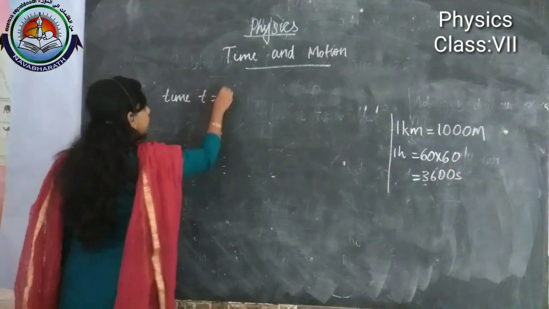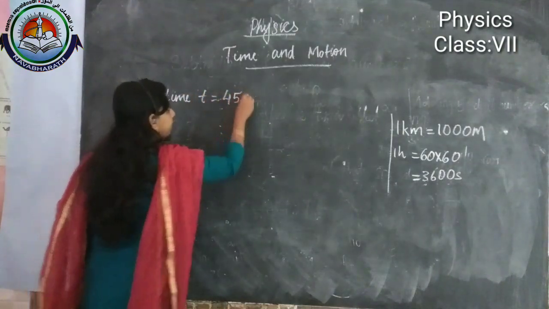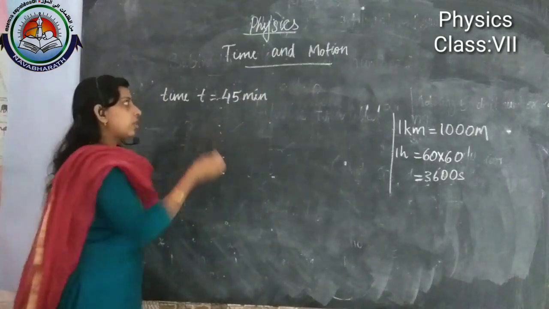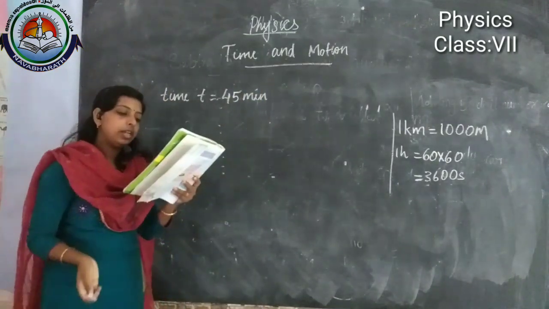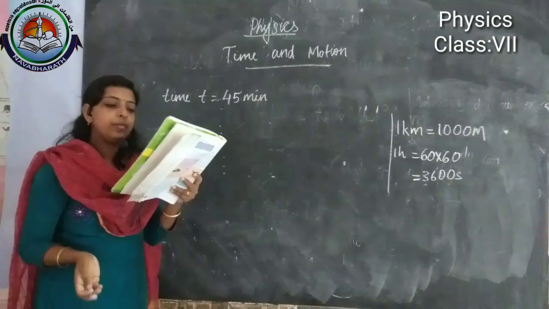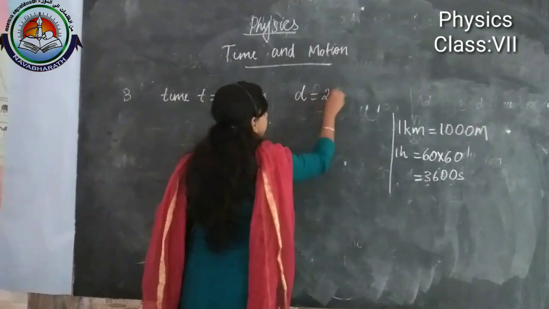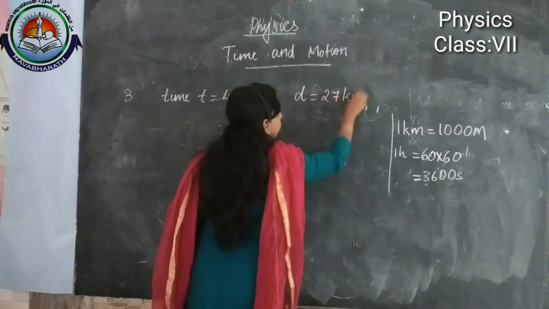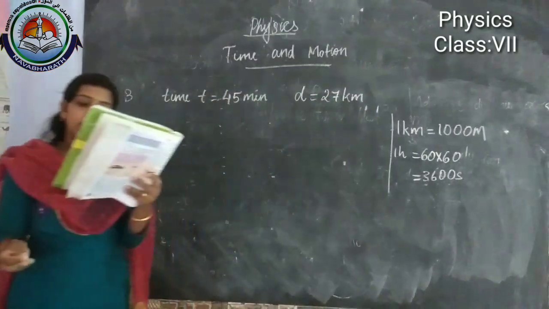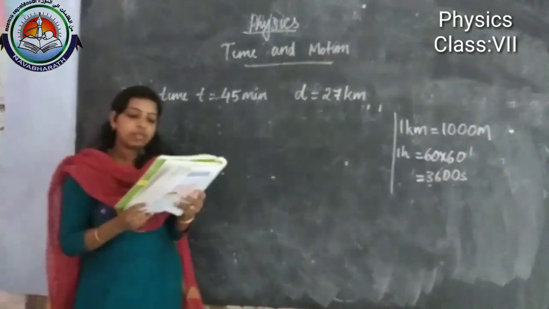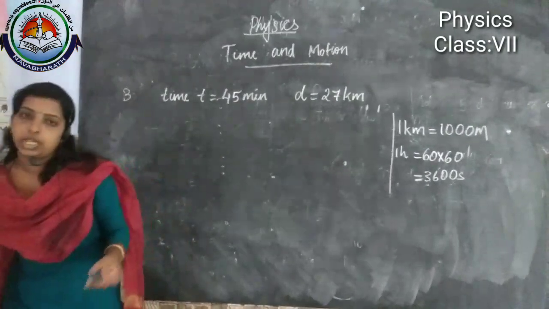T is equal to 45 minute. In short, I have written it like this. Then distance D is equal to 27 kilometer. Okay, what we have to find out? Calculate the speed in kilometer per hour and meter per second.